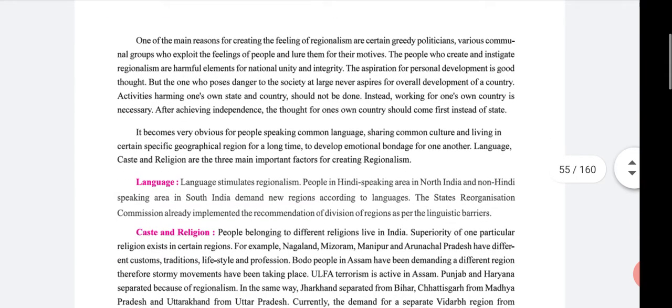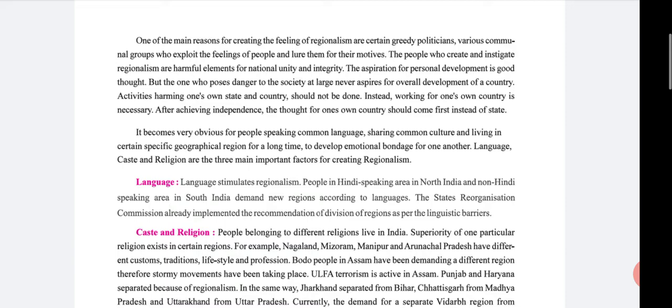One of the main reasons for creating the feeling of regionalism is certain greedy politicians and various communal groups who exploit the feelings of people and lure them for their motives. The people who create and instigate regionalism are harmful elements for national unity and integrity.